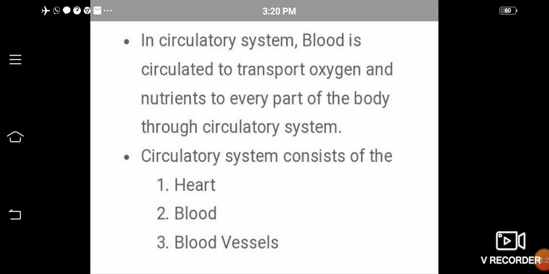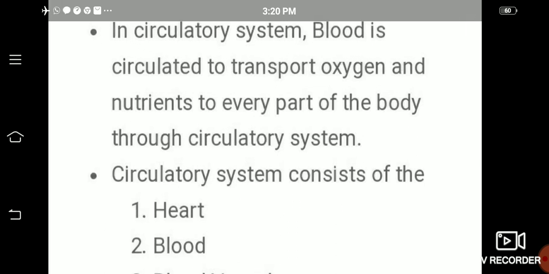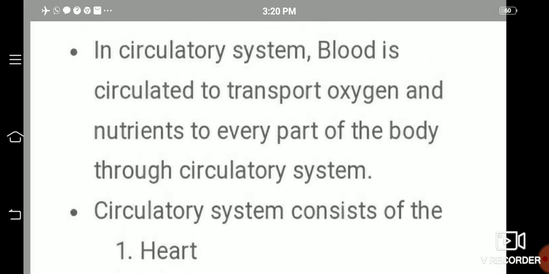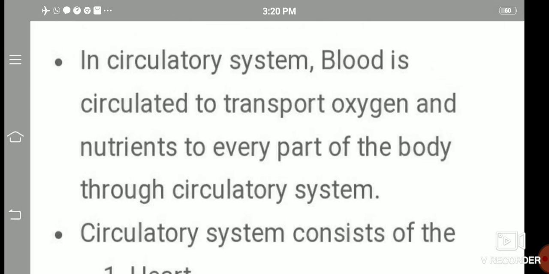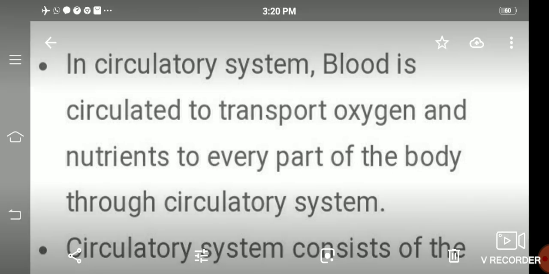Second question. Explain the main parts of the circulatory system. Write the question. Now answer. In circulatory system, blood is circulated to transport oxygen and nutrients to every part of the body.